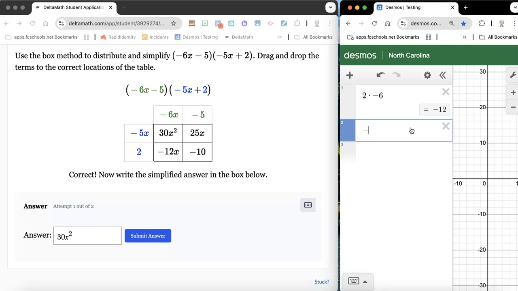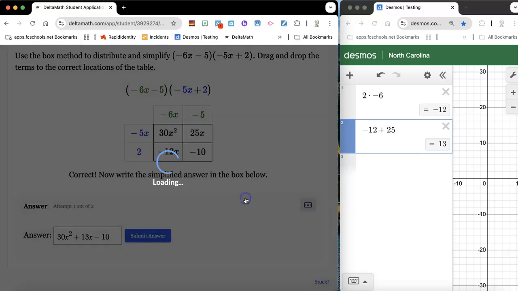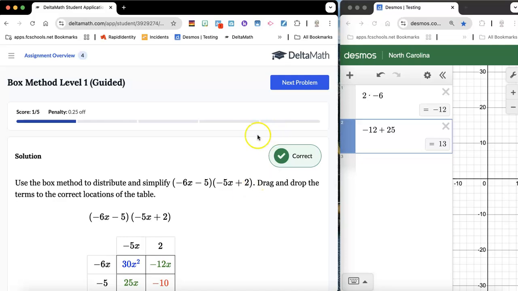Negative 12 plus 25. Okay, and that's 13. It's a positive 13. So I'm going to have plus 13x. And then I have to just take this negative 10 minus 10. All right, I'm going to submit the answer. And there we go. Time to roll on. Hope that helps.